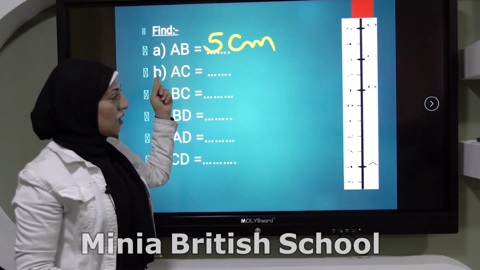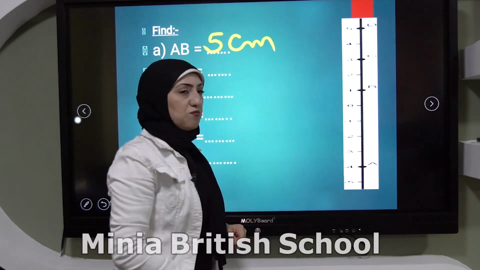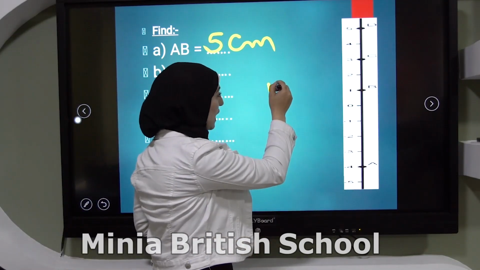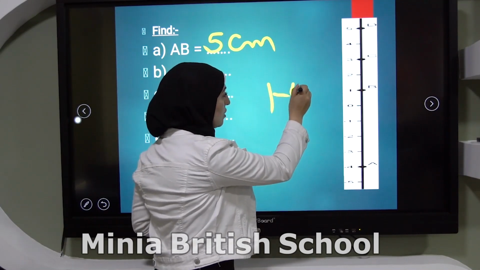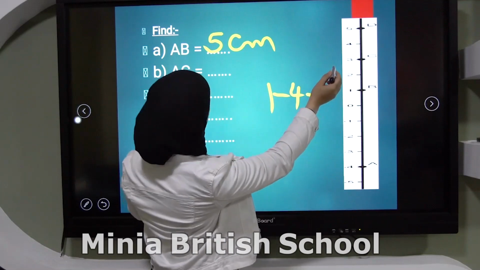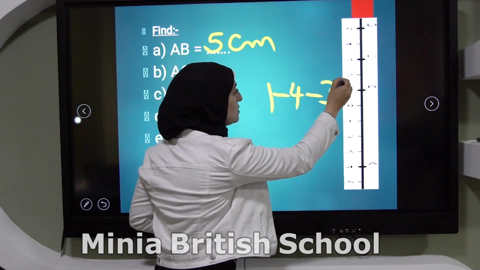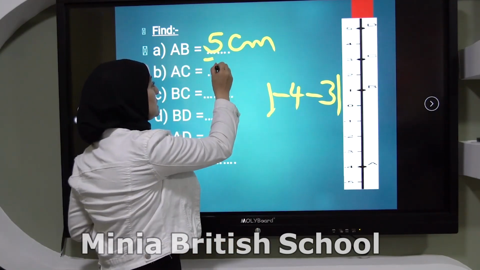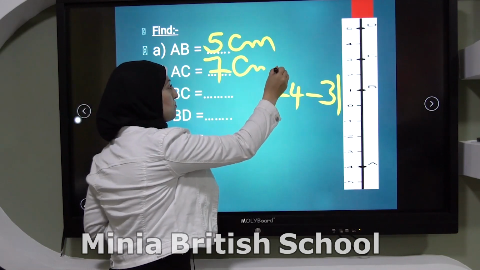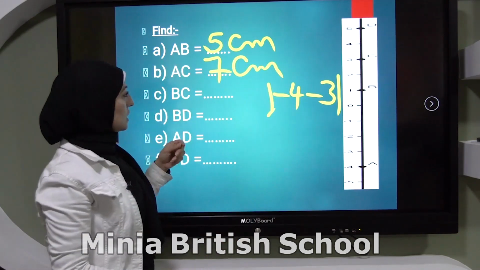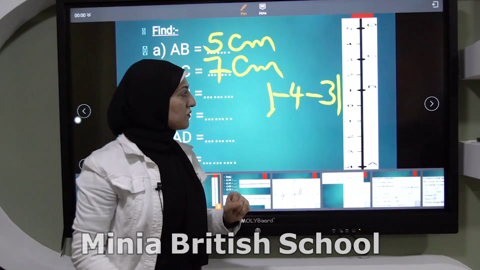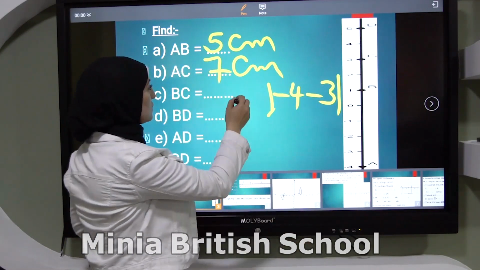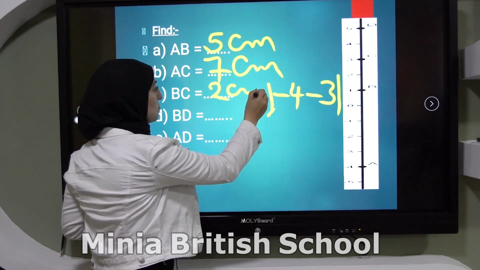Here, what is the distance of AC? A and C. I can count them, or I can take the absolute value of -4 minus, where is C? 3. So it will be -7, but I want the absolute value, so it will be 7 centimeters. And so on. Here, BC, 1 minus 3, or 3 minus 1 equals 2 centimeters.